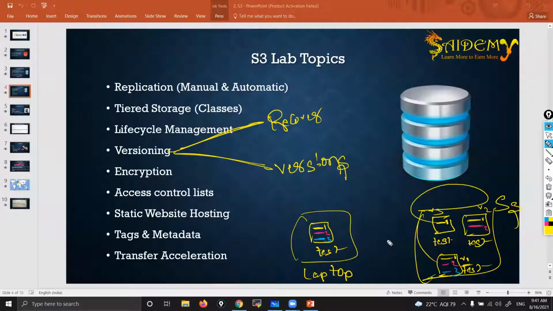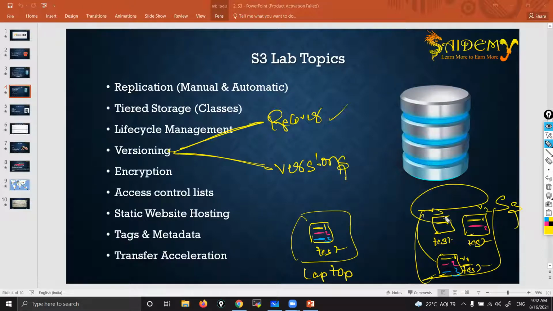What is the advantage? At any point of time, you can go back and you can get older versions. That's the advantage of versioning. Understanding, right? So if you enable versioning, you are getting 2 advantages. After deleting, you can recover that one, and also you can store the file in the form of versions.